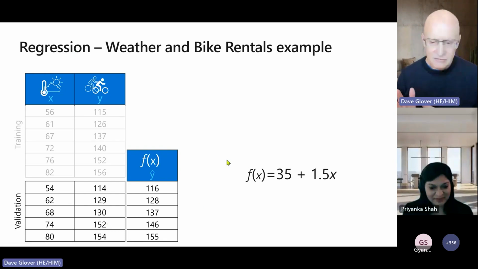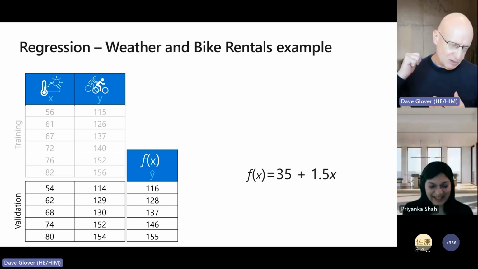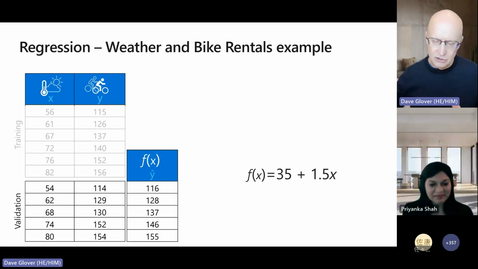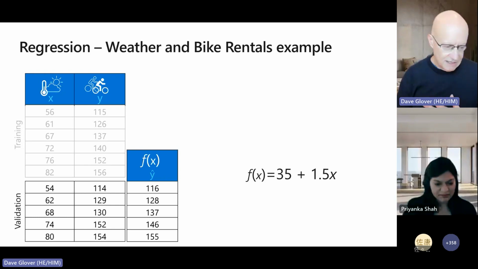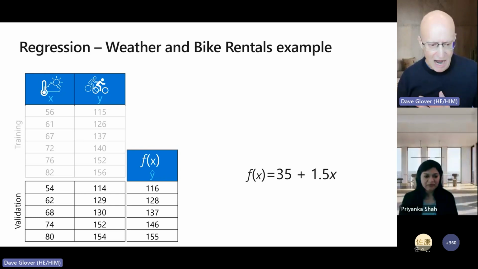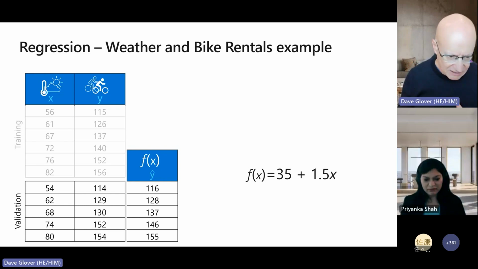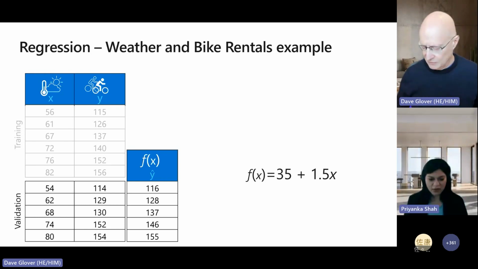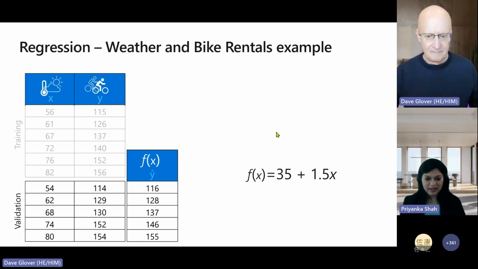Thank you for that. Just to reiterate that, and I'm glad I paid attention at school when I was doing my algebra. So we've got a data set. In this case, we've got temperature: what's the temperature of the day? We've got how many bike rentals. We're going to feed that data into Azure Machine Learning, yes. And then Machine Learning is going to generate an algorithm for us, and then we're going to use that algorithm to replay that and say, okay, on this day, if the temperature is 62, I expect there will be what is it? 128. Yes, around 128. That's right.